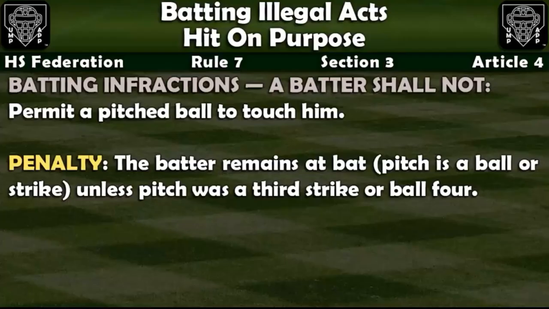In closing, the umpire must look for the following when ruling on hit-by-pitch scenarios. Does the hitter freeze in the batter's box and get hit by a pitch that was well inside the batter's box? This is not an illegal act. Does a batter intentionally move to get hit by the pitch? Simply put, do the batter's movements cause an intentional act to get hit by a pitched ball? That is an illegal act. And does the batter move and unintentionally get hit by the pitch? This is not an illegal act.